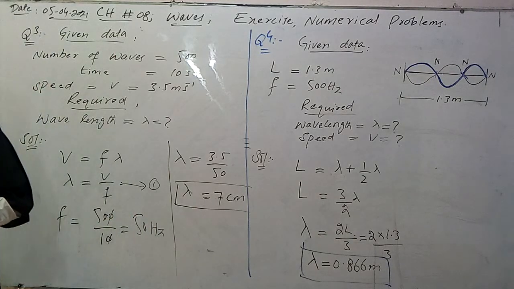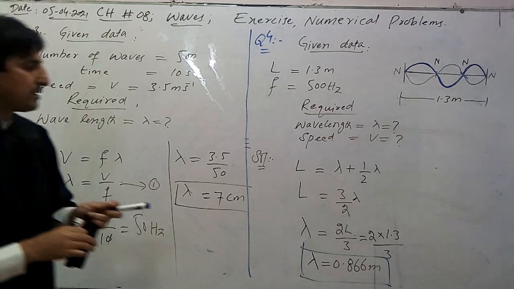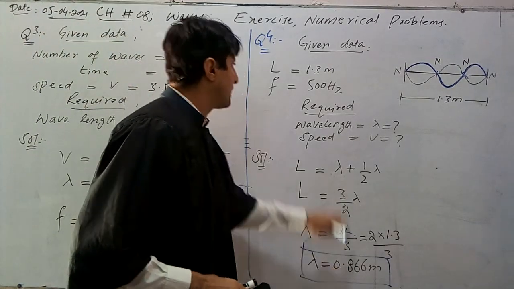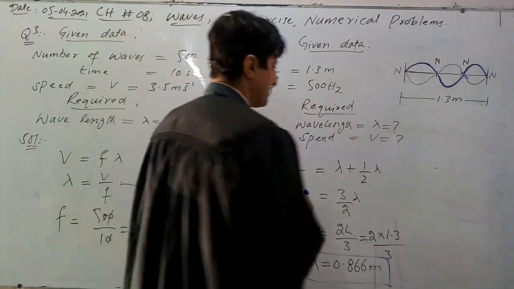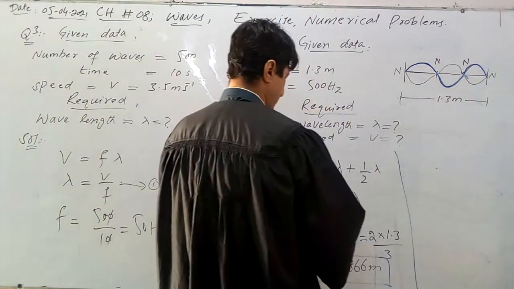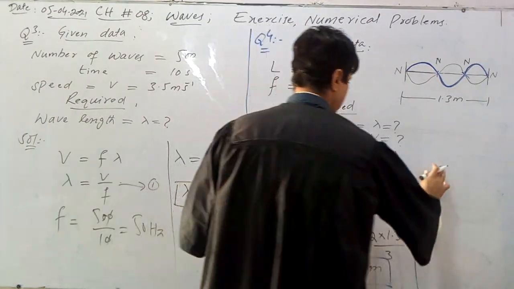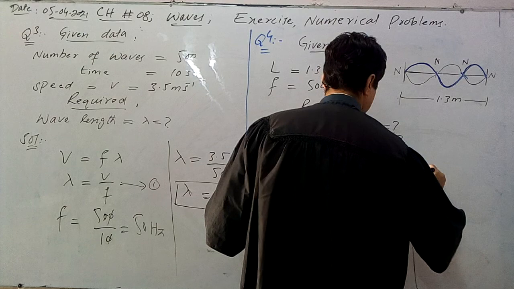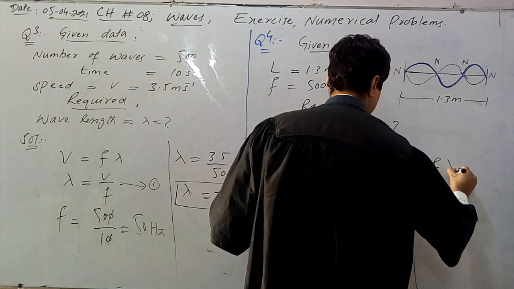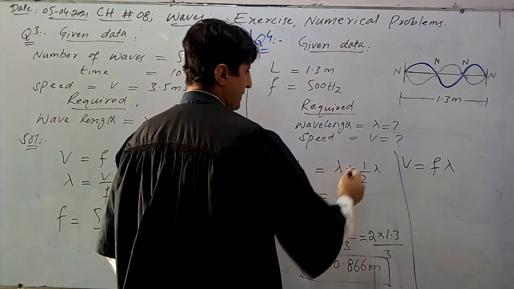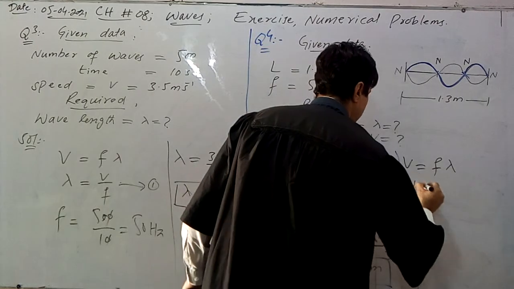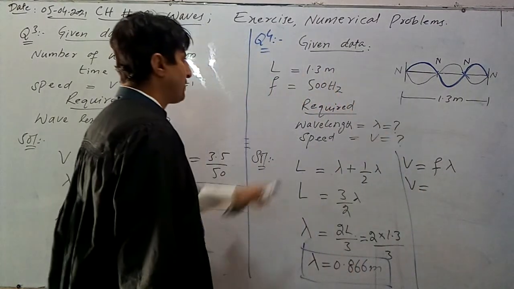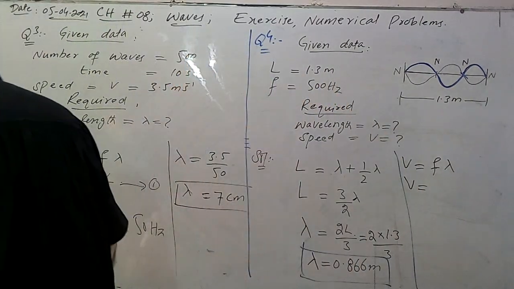How can we calculate the speed? Very simply, lambda is calculated here and the frequency is given. So speed V equals f lambda. Simply putting values here, what is the value of f? The value of f is 500 hertz.